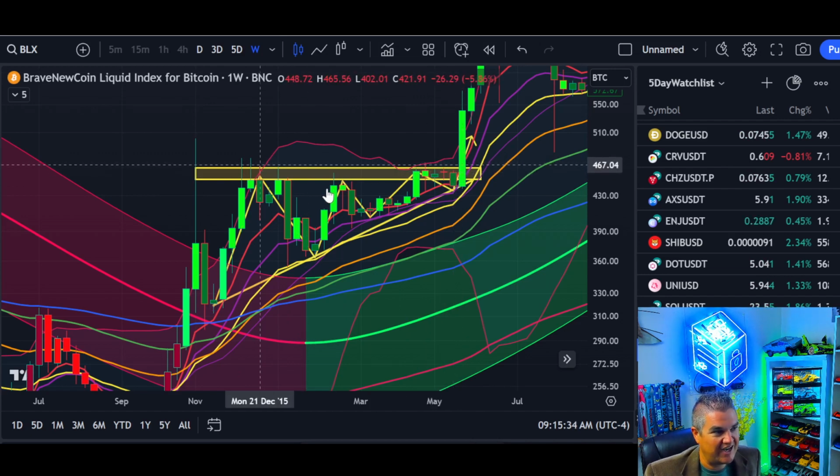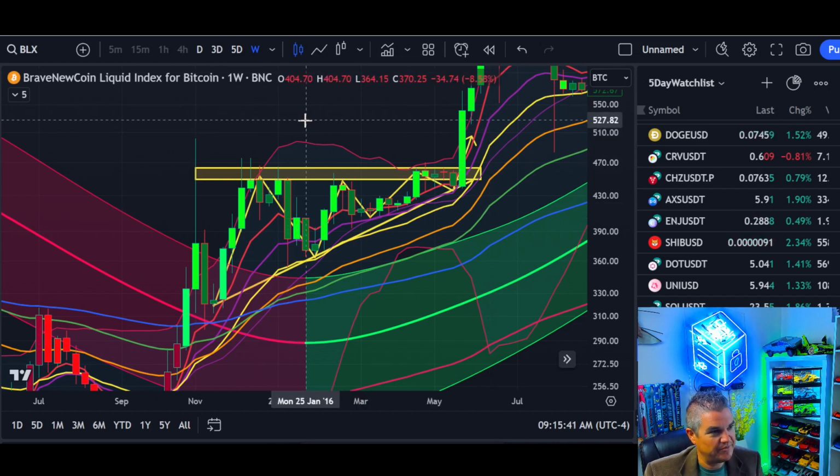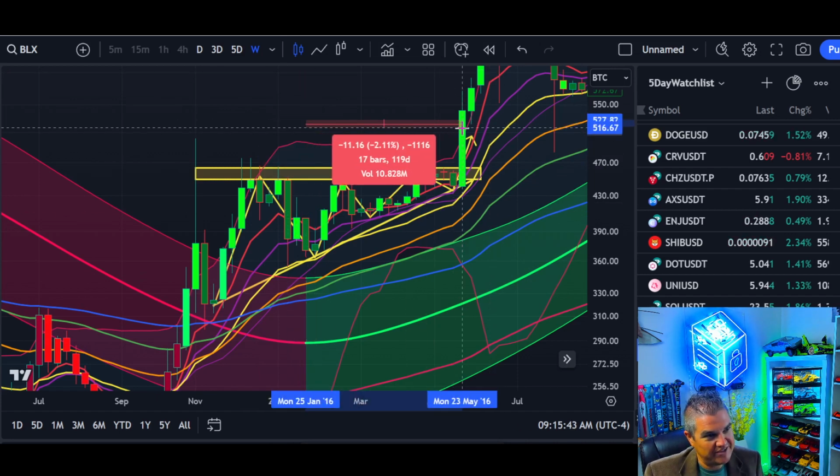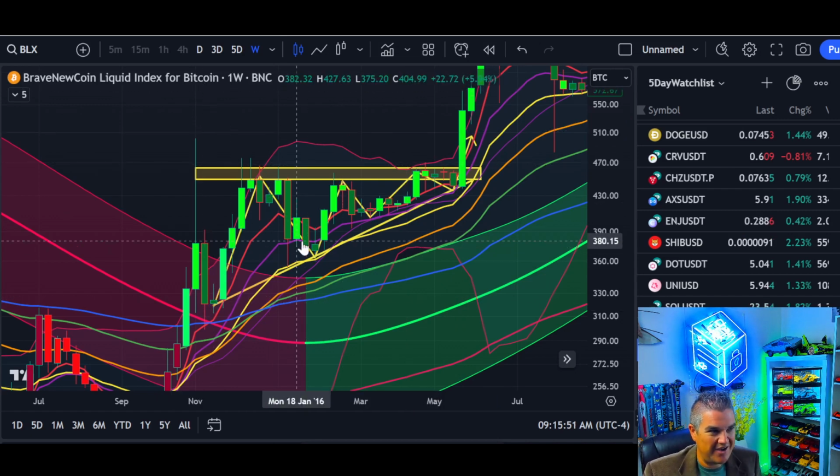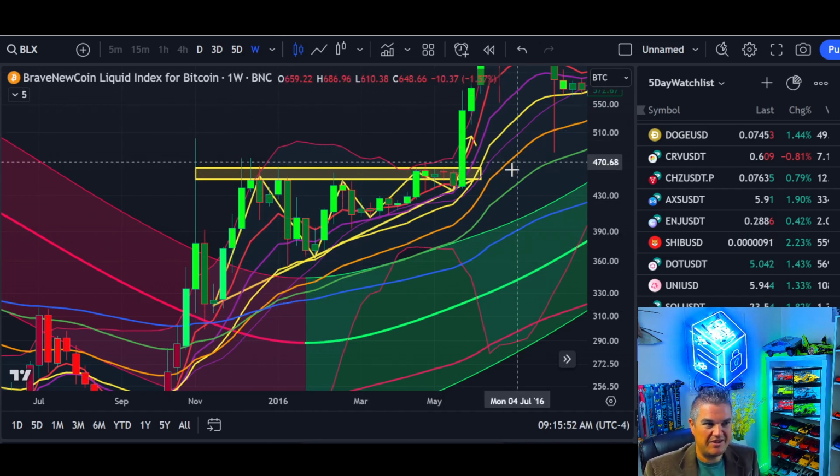This took a long time. Once the Gaussian channel turned green, how long until we broke out? Well, I'm glad you asked. Let's take a measured move. This is all the way to this candle is 119 days, 17 weeks, right? So I wonder what today's looks like, right? Do we have any potential of rhyming with this?